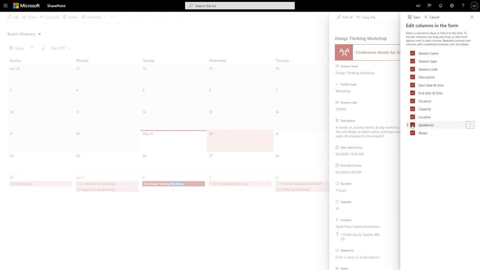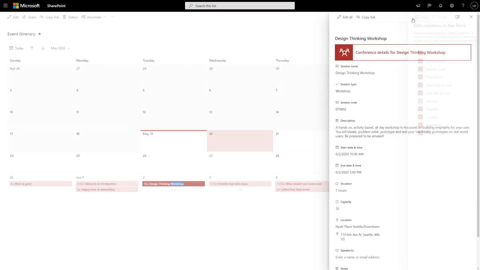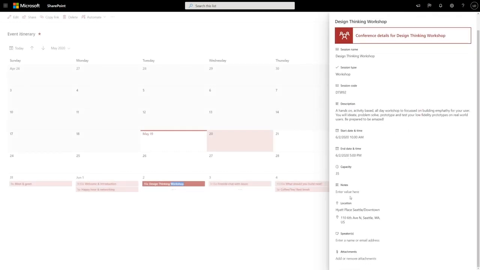So I don't want to show the duration field in the form anymore because that's automatically calculated. And I want to drag this notes field up closer to capacity. I can hit save, and you can see those changes are reflected in my form right away.